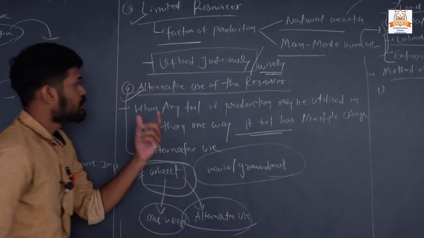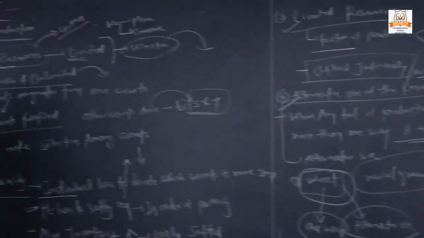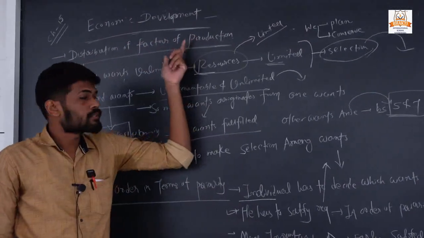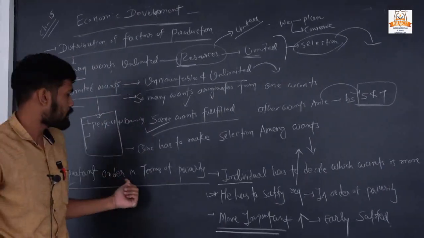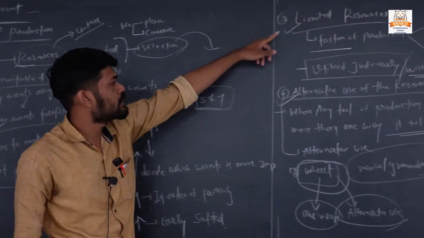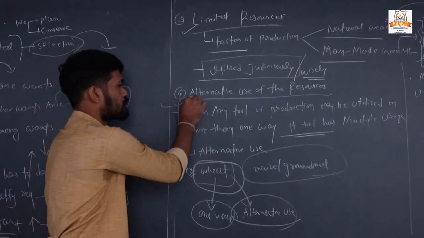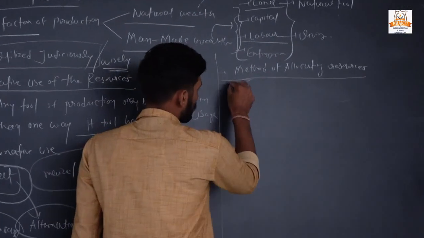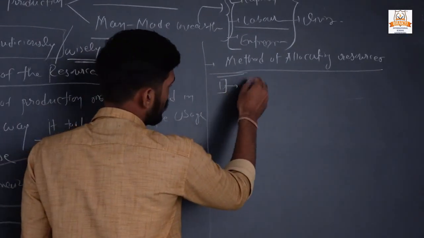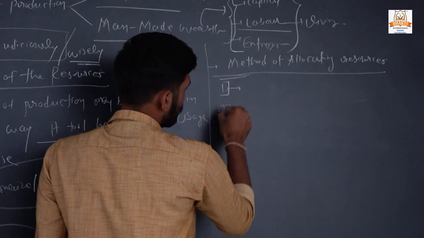Okay, these are the four distributions of factors of production. First is unlimited wants, second is importance in order of priority, third is limited resources, and fourth is the alternative use of resources. Next one is the method of allocating resources. Most countries follow two methods.